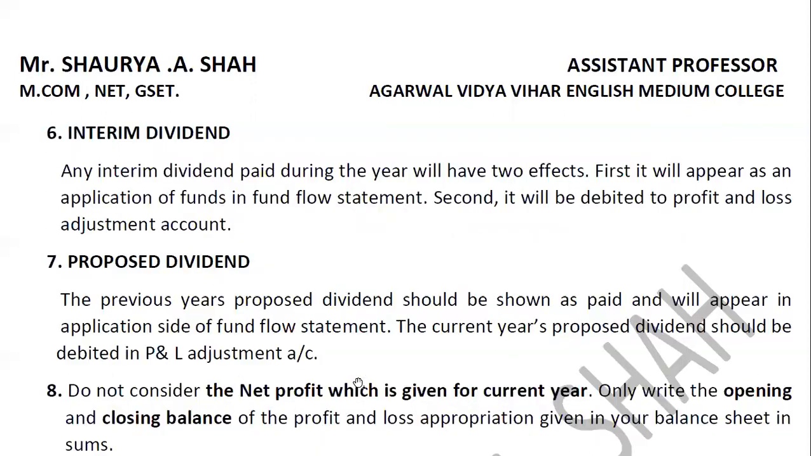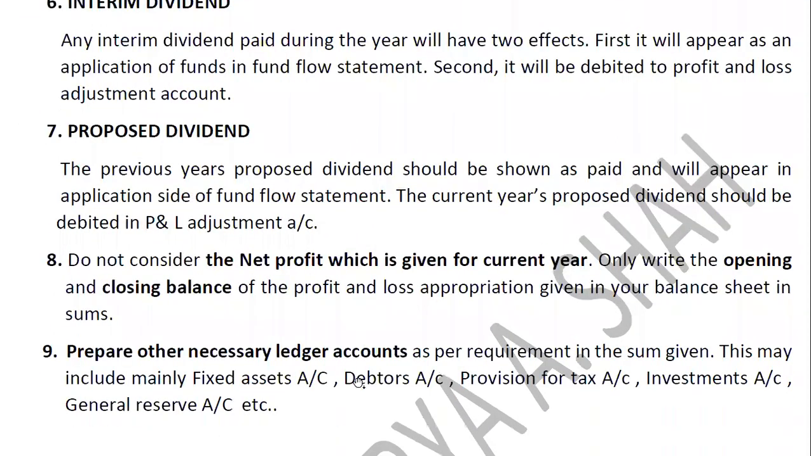Fine. So moving ahead with the next part, as I told you, there will be two important things in your profit and loss adjustment account. One, on the credit side you will write the opening balance, and the second, on the debit side you will write the closing balance, which is given in the balance sheet. Now students, in many of the sums, do not consider the net profit which is given for the current year. Now there will be one of the adjustments for sure, in which the net profit of the current year will be given.